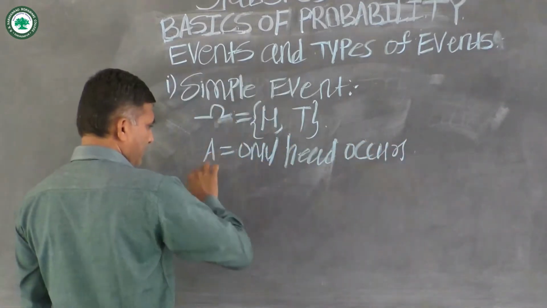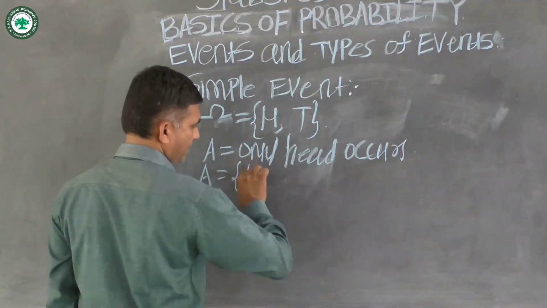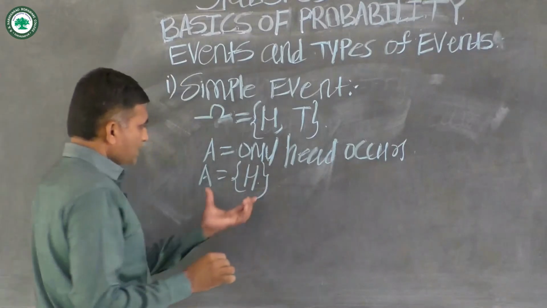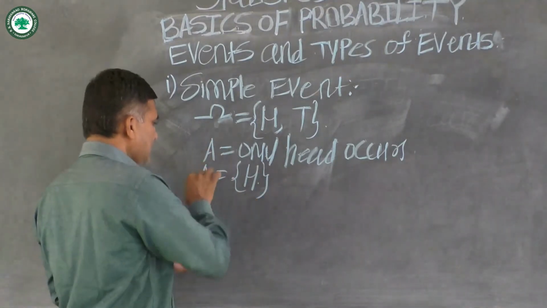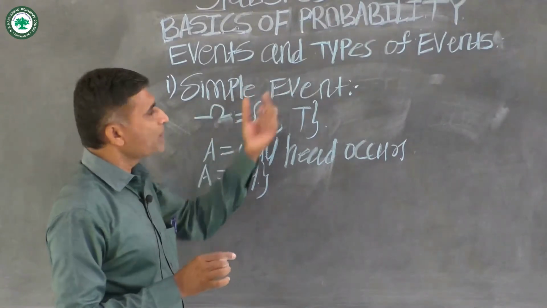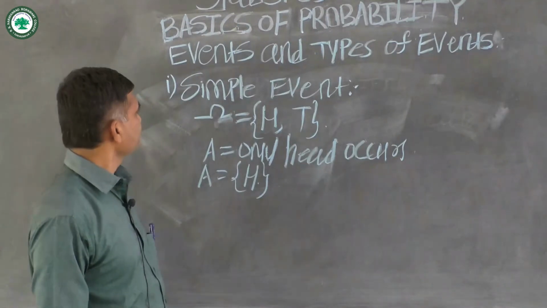Then event A contains the outcome H. This is a singleton set. Therefore, event A is called a simple event or elementary event.